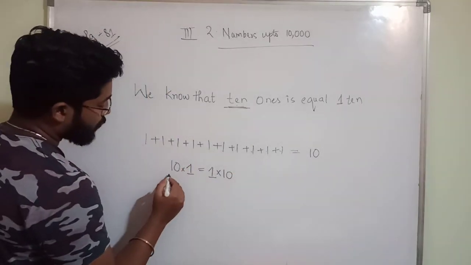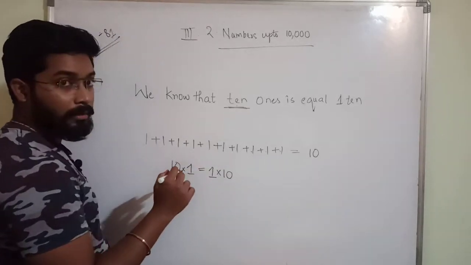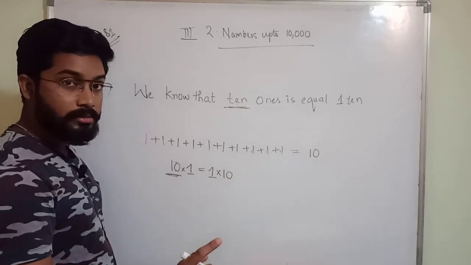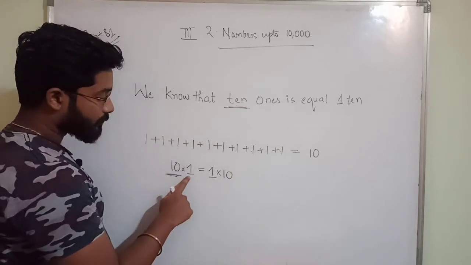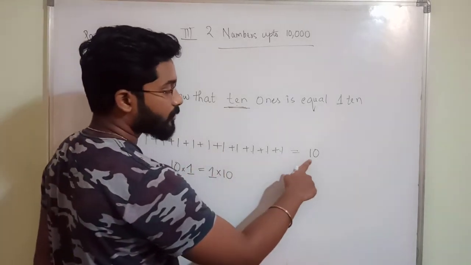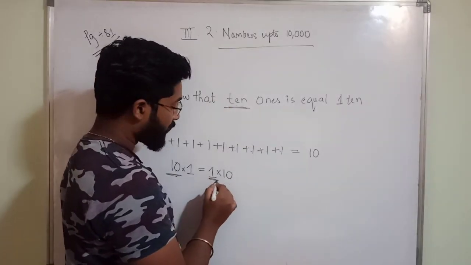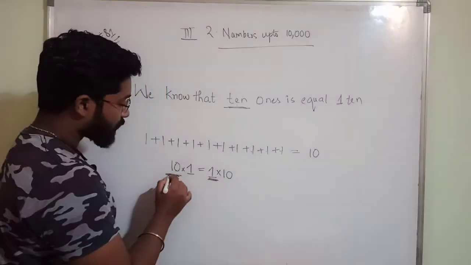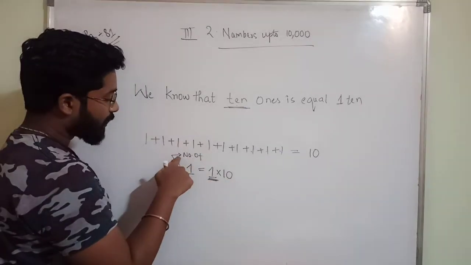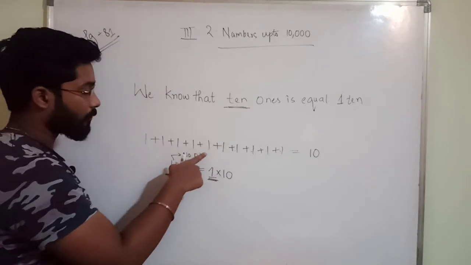Okay, so how many ones are there here? 10 are there. How many are there here? 10. Which one? Ones or twos? Ones only, no? So that's why I wrote ones is equal to, after adding this all, how many tens you got? Only 10, no? So that's what I am representing. I am representing the number first. How many are there? Number of, this is the number. So here 10 ones are there. That's why I wrote 10. Number I wrote. Okay.